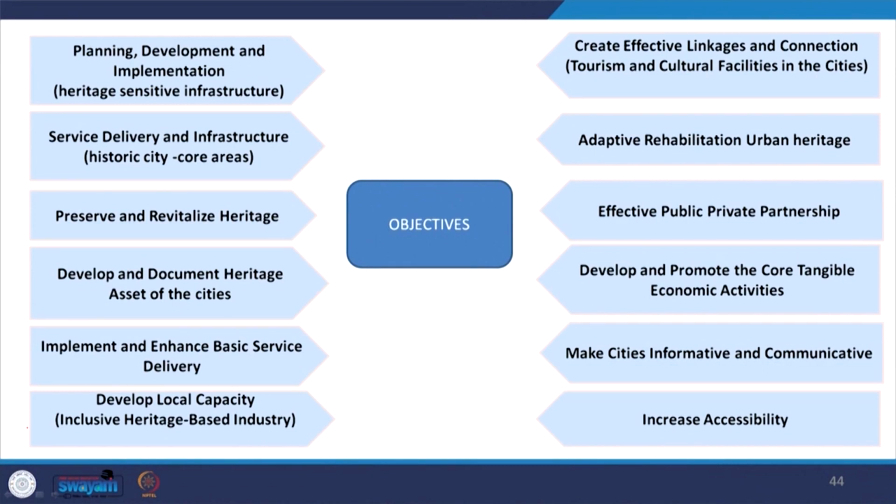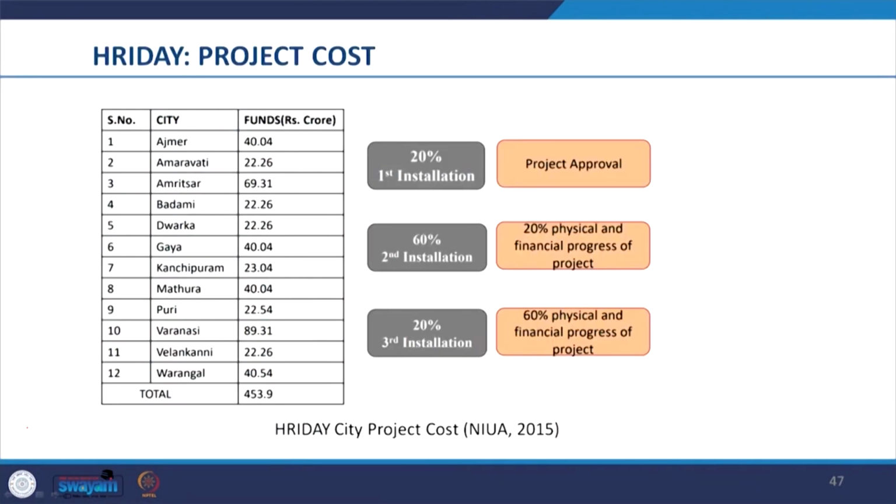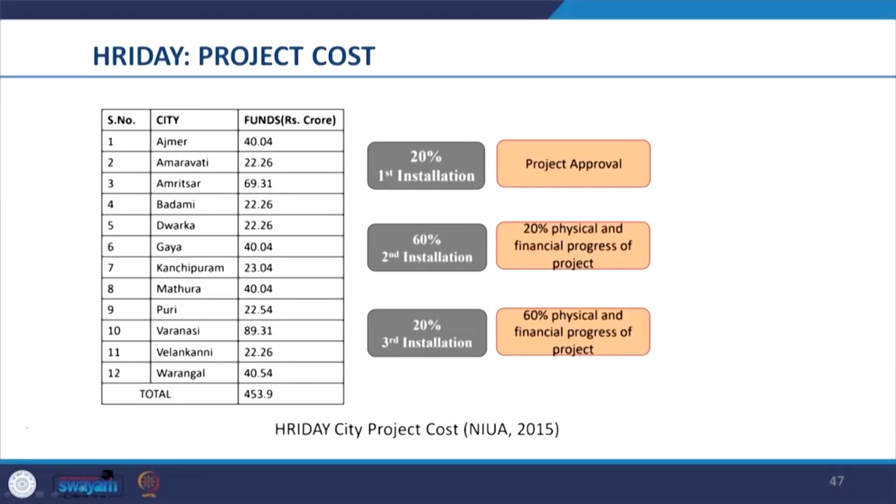Now, looking at the project cost under HRIDAY, the range varied from 22 crores to 89 crores. The total financial outlay was over 453 crores for 12 cities. They designed a mechanism to disburse the funds accordingly. Now, looking at the cities which were taken through the scheme in the mission mode, the scheme included 12 cities across the country.